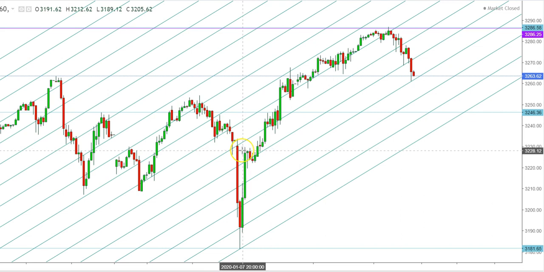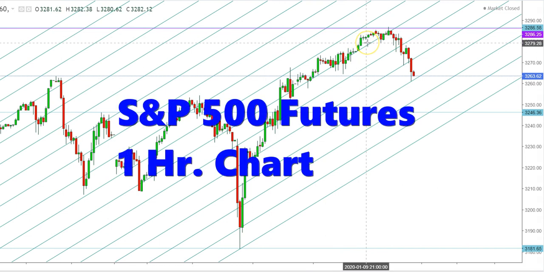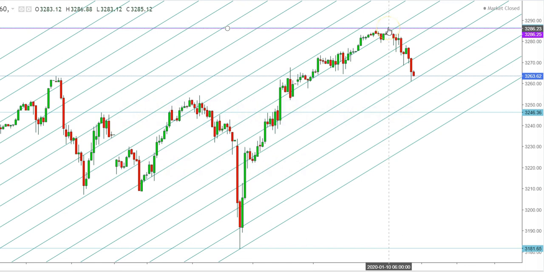Let us start the day to analyze the movement of S&P 500 futures in different time frames. So friends, here you can see an hourly chart of S&P 500 futures. Here you can see that the S&P 500 futures found a stiff resistance at the levels of 3286 when US President Mr. Donald Trump announced fresh sanctions on Iran as Iran attacked the US airbase in Iraq. So therefore I find that this may result in a bearish pressure on S&P 500 futures.